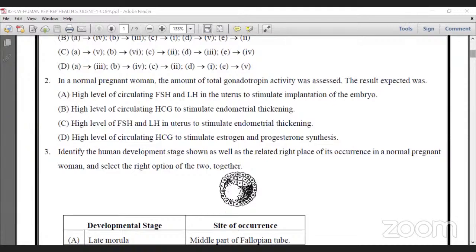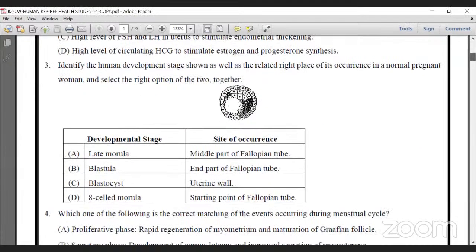Here there is a diagram. This diagram clearly explains how, once the egg is produced, after fertilization it becomes a zygote. The zygote undergoes cleavage. Two cells are formed, 2 become 4 cells, 4 become 8 cells, 8 to 16, and 16 becomes the morula stage. Morula means a number of cells arranged just like a mulberry fruit. They resemble it, that's why the name morula is given.